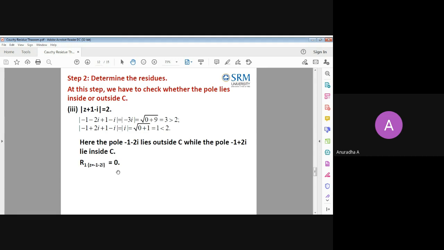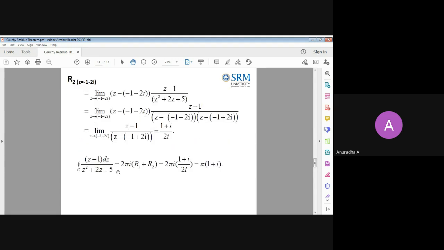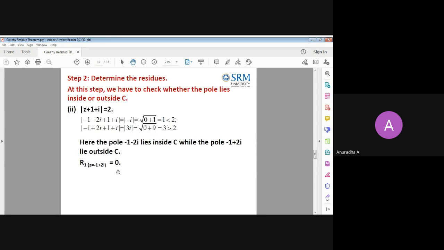So according to that, for outside it means 0. Now minus 1 minus 2i is lying outside, minus 1 plus 2i is lying inside. Oh sorry, which is wrong. Minus 1 minus 2i is lying inside, because it is less. Minus 1 plus 2i is lying outside. It has come the opposite way.